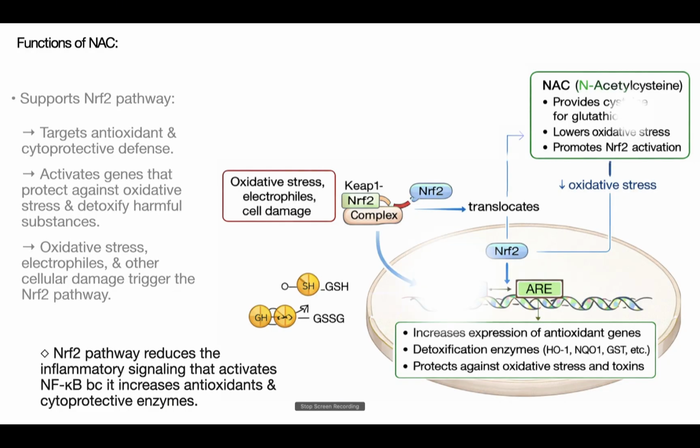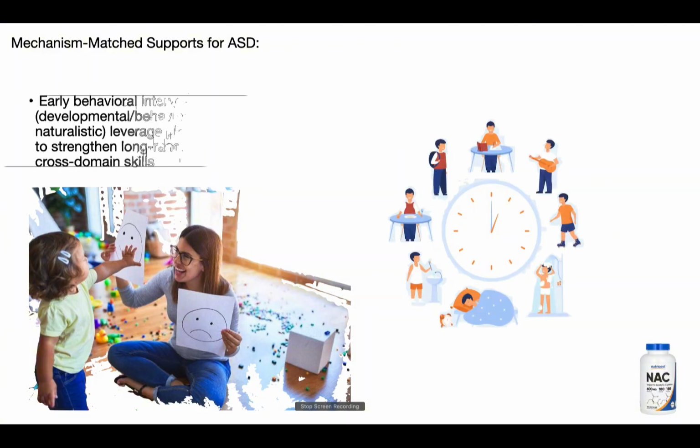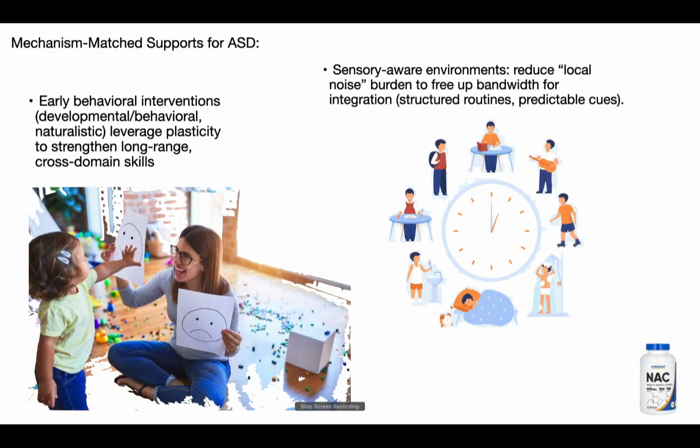Early behavioral and developmental therapies leverage brain plasticity to strengthen long-range cross-domain networks. Sensory-aware environments reduce background noise so that integration networks don't become overloaded. Language and social scaffolding explicitly teach inference, perspective taking, and flexible switching skills that rely on long-range connectivity. Medical stability is also critical because sleep, seizures, GI issues, ADHD, and anxiety all degrade network coherence.